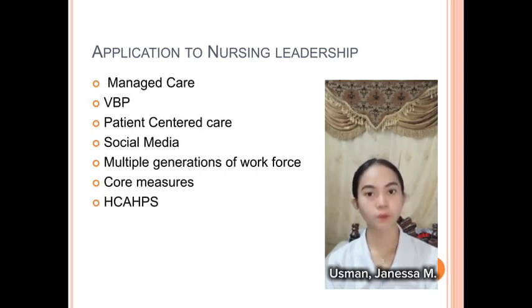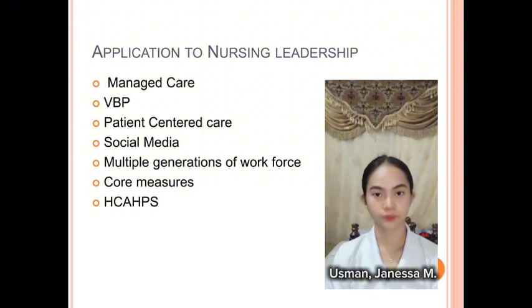Patient-centered care, shifting towards patient-centered approaches to care delivery. Social media, integrating social media into nursing practice and communication. Multi-generational workforce, managing a workforce with diverse generations and their varying work styles. Core measures, implementing and improving performance on key quality indicators. Hospital Consumer Assessment of Healthcare Providers and Systems, improving patient satisfaction scores.